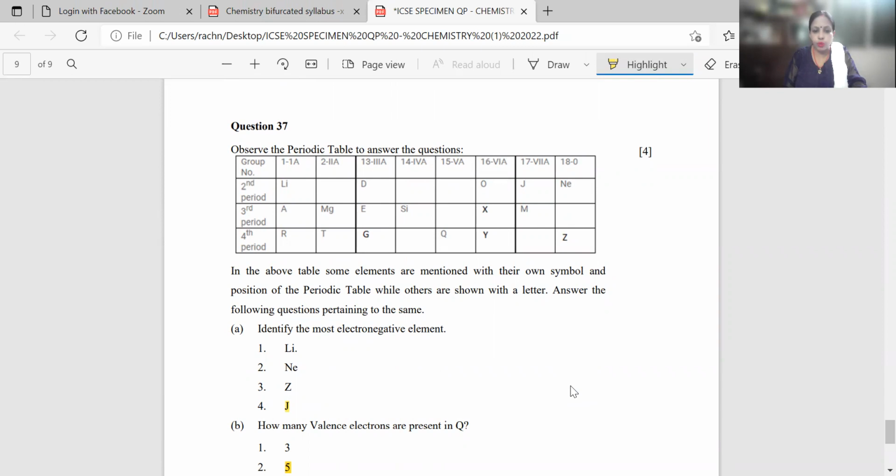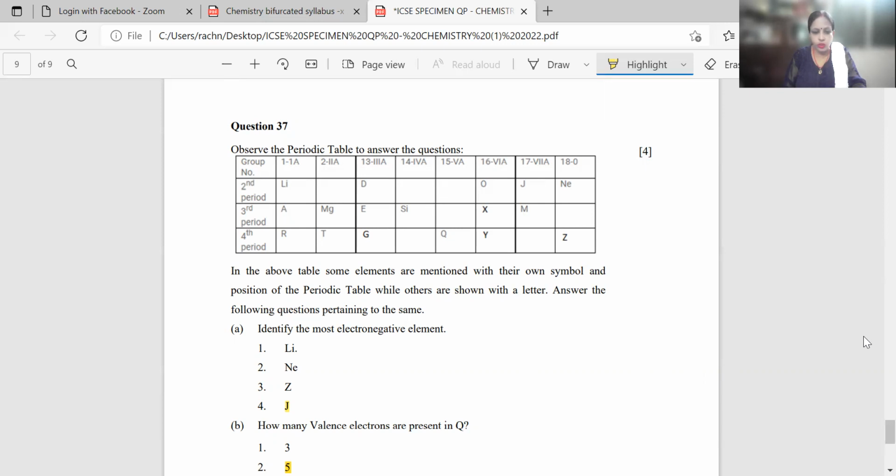Now they are saying the most electronegative element. The most electronegative element will be found in group 17. And as I said, electronegativity decreases when we move from top to bottom in a group. So if I talk about this group 17, 7A, in this J is written at the top. So your correct answer will be J.